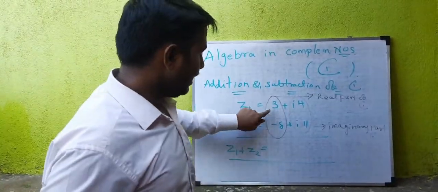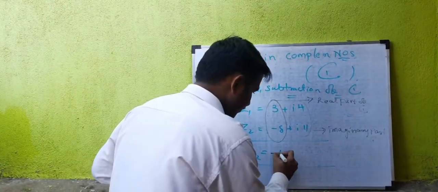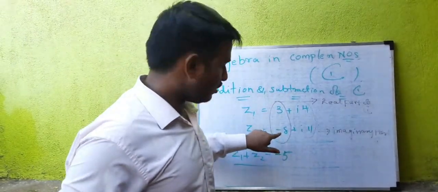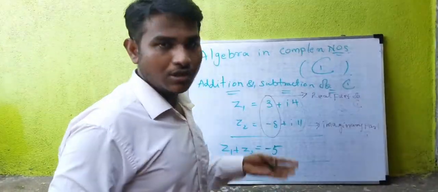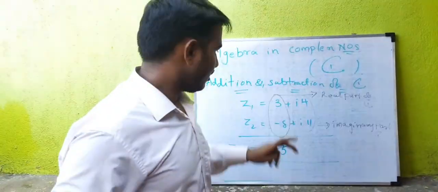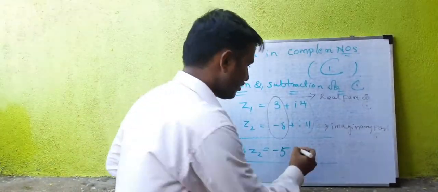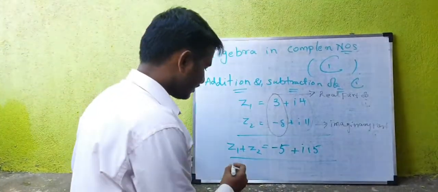So 3 minus 8 is minus 5, right? How? We have to check which one is the bigger number. 8 is the bigger number, which has a minus, and the two signs are different, so you have to subtract. And here plus, plus, so 4i plus 11i, which means 15i. So this is the addition.